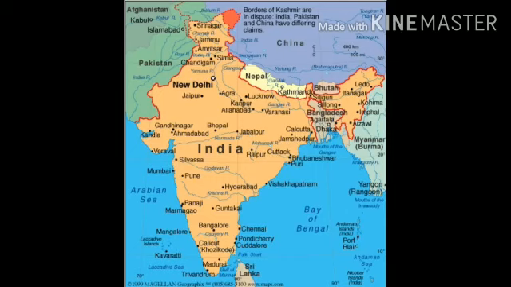Next, Jati. Jati means the subcaste which was defined or identified on the basis of one's profession, status, and influence.